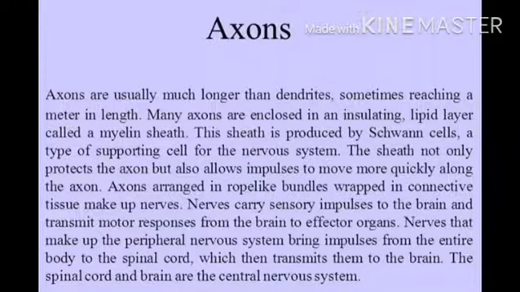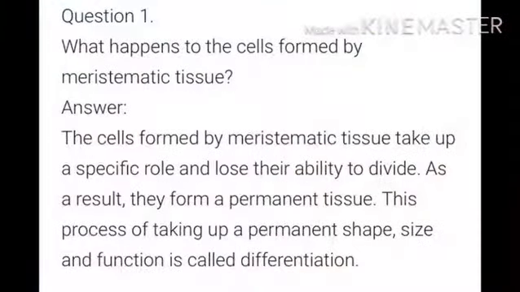which then transmits them to the brain. The spinal cord and brain are the central nervous system, and you say the spinal cord is the assistant of the brain which controls the involuntary actions. So now let us discuss some important questions.